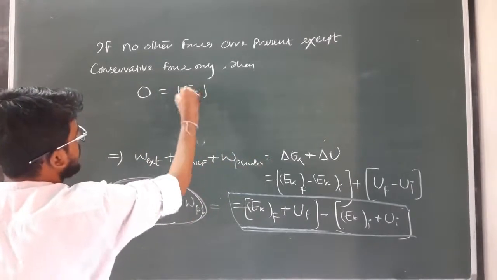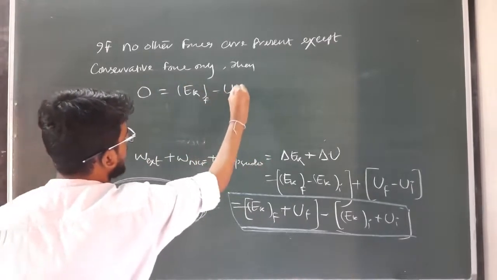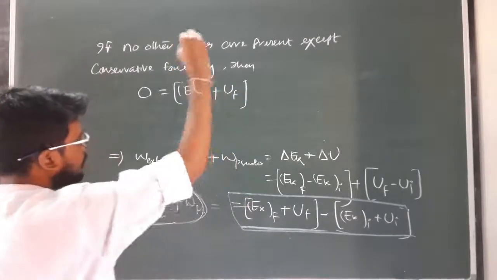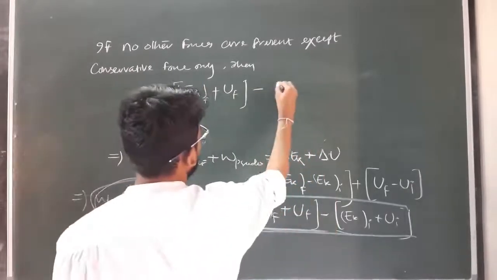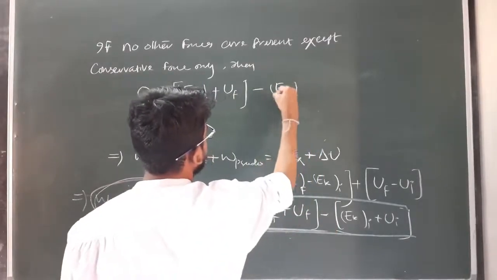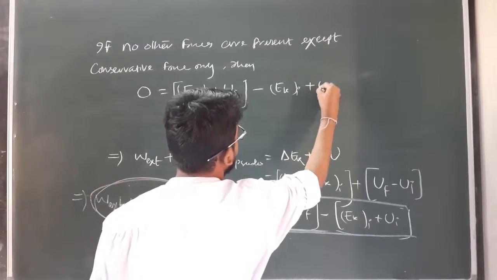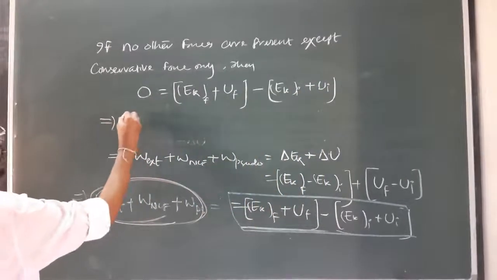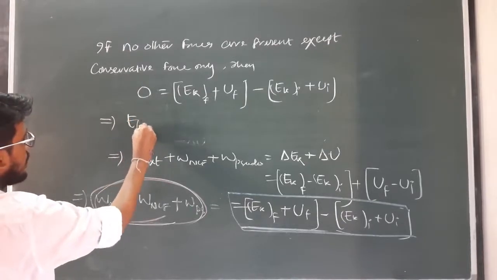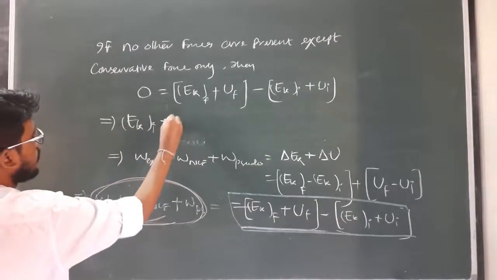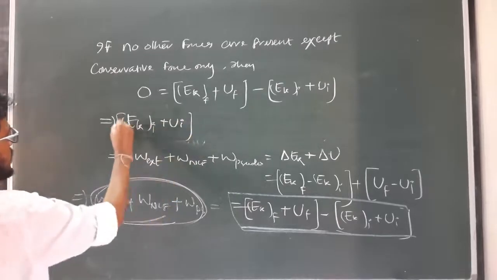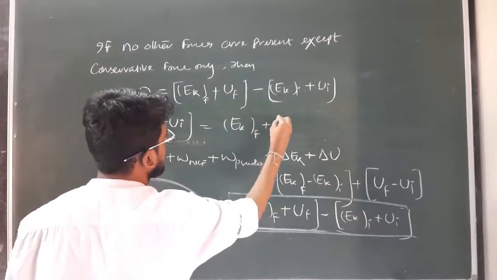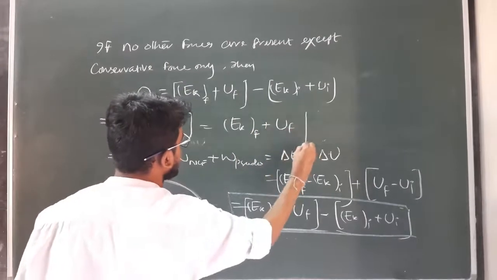Kinetic energy final plus final potential energy minus kinetic energy initial plus initial potential energy, or this can be written as kinetic energy initial plus initial potential energy is equal to kinetic energy final plus final potential energy.